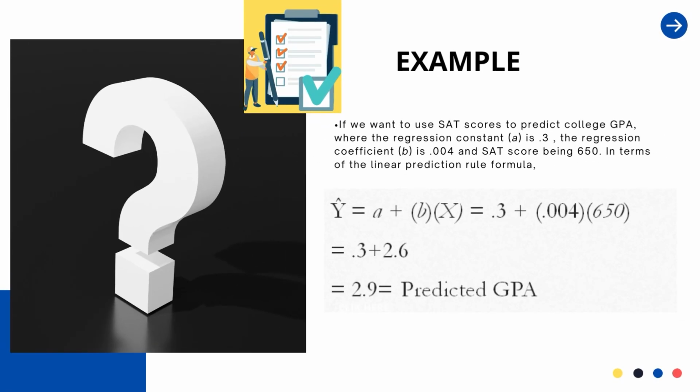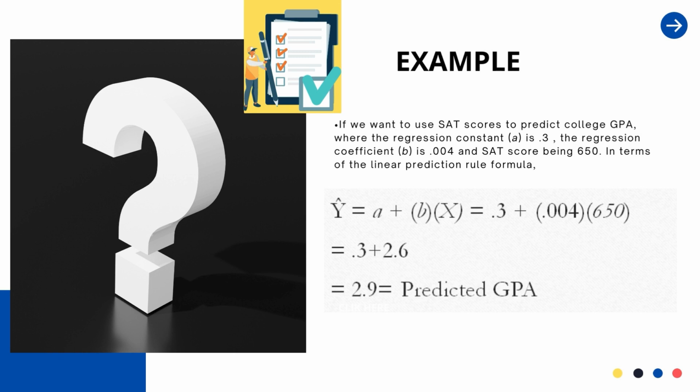Now, we will take a hypothetical example to solve and get the Y cap value. We will again take the example of SAT and college GPA. Suppose we want to use SAT scores to predict the college grade point average, where the regression constant is 0.3, the regression coefficient is 0.004, and the SAT score we have taken randomly as 650.